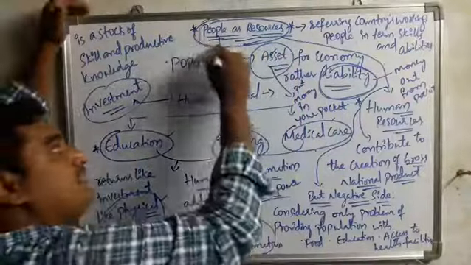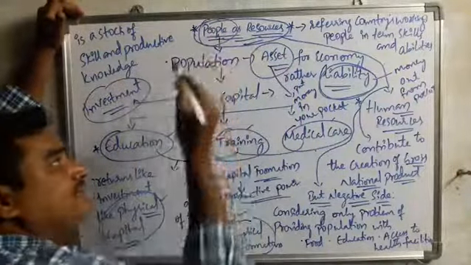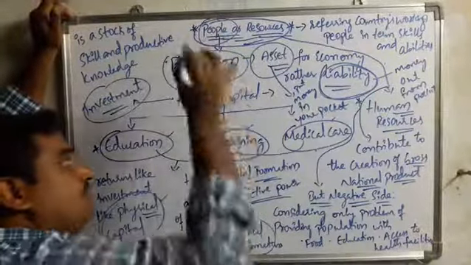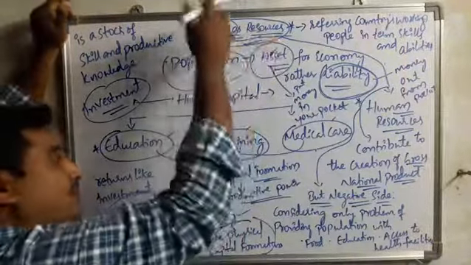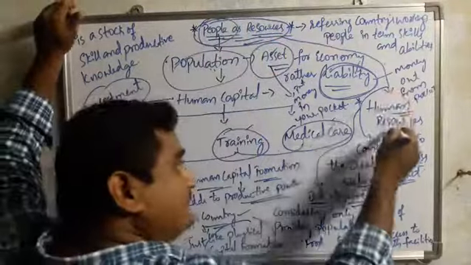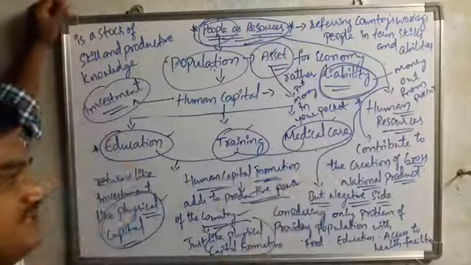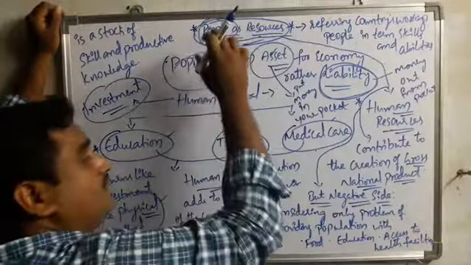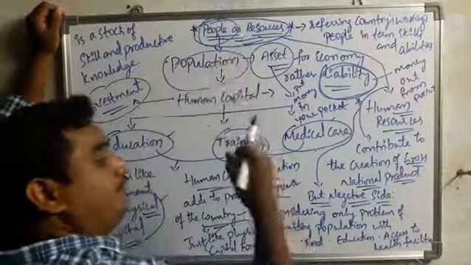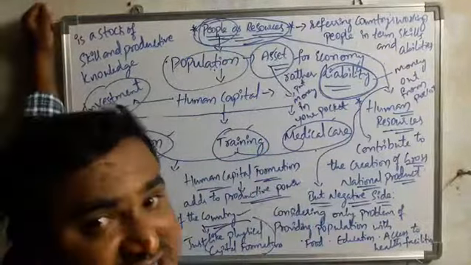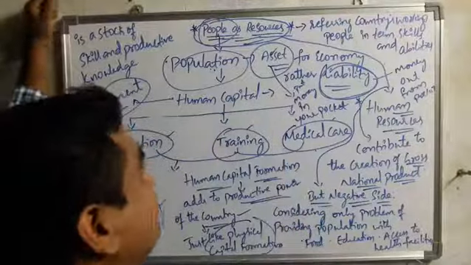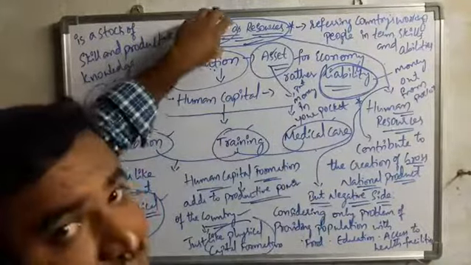People are nothing but human, people are nothing but population. So people as resource, or people as human resource, which is used for the population. This people resource will contribute mainly for the creation of national product. Our gross national product also depends upon people as resource.